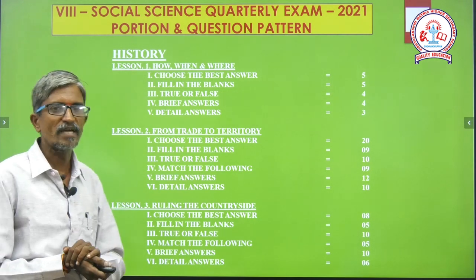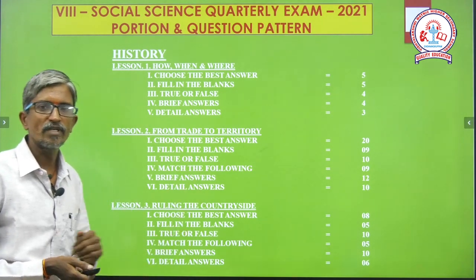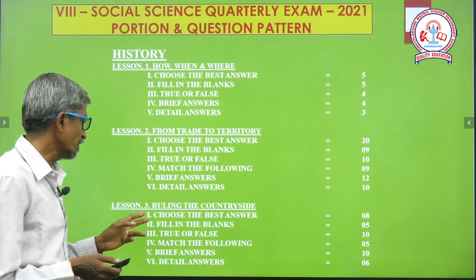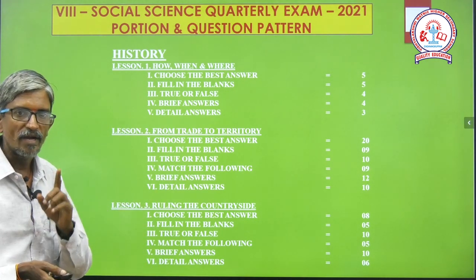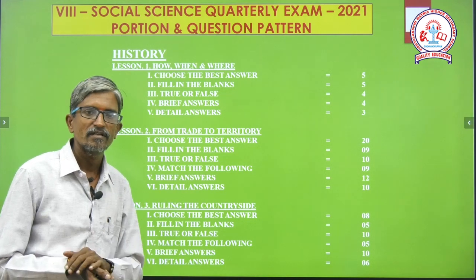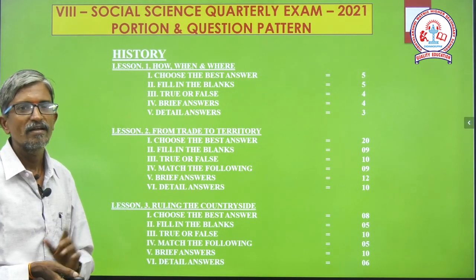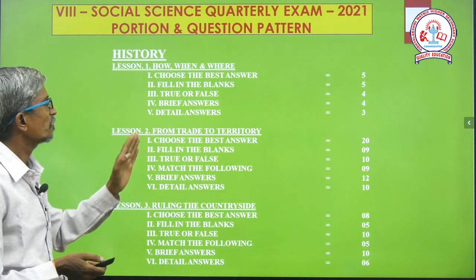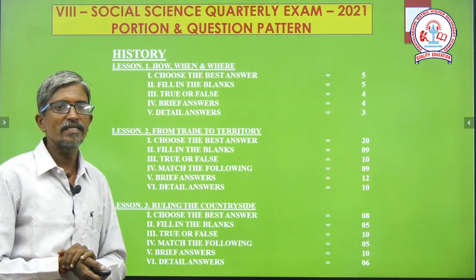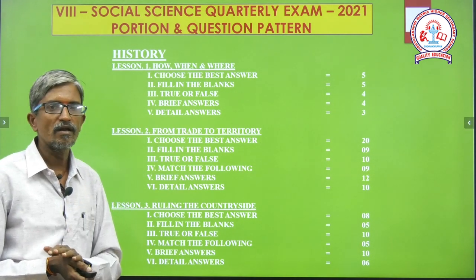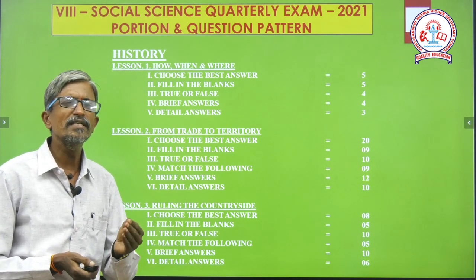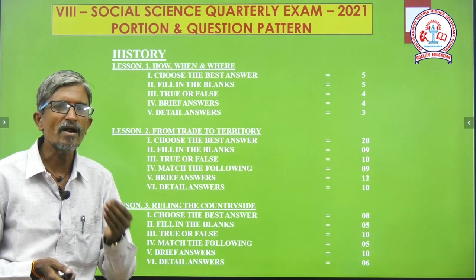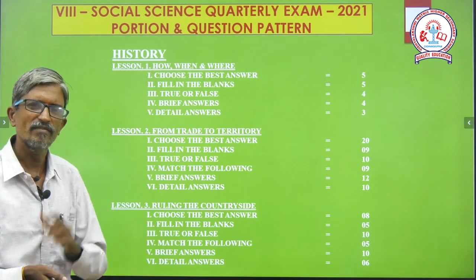And also from chapter number 3, the same style. Choose the correct answer, totally 8, and fill in the blanks, totally 5. True or false 10. Match the following 5 questions. Brief answer only 10 and detailed answer 6. From the 3 chapters, your mark allotment from the history part is only 20 marks. So each lesson carries not more than just 7 marks. Very simple part.